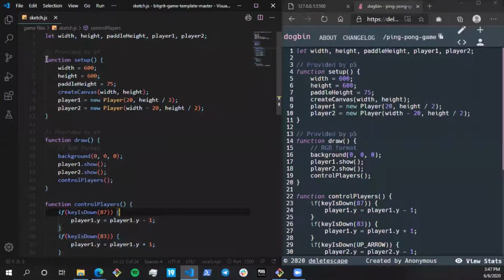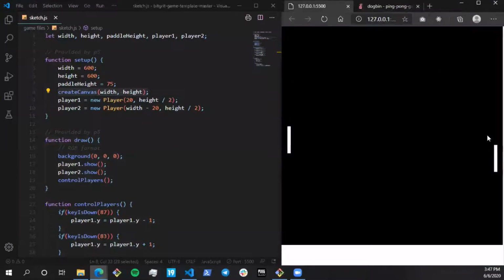Okay. So we have function setup, which is run only the first time. And after that, draw is called as long as the browser is active. All right. So over here, we created a width and a height variable and assigned it to create canvas, which basically draws the canvas for us.